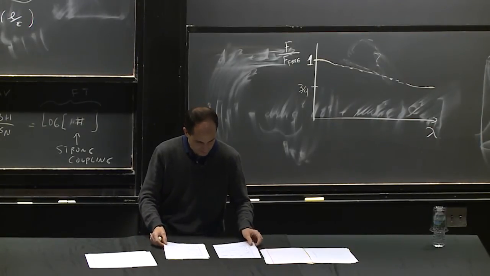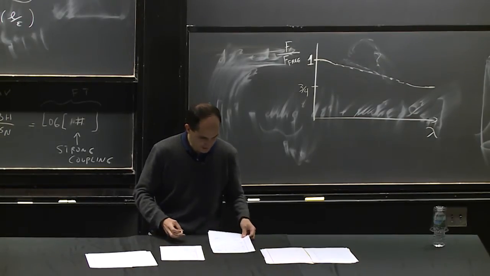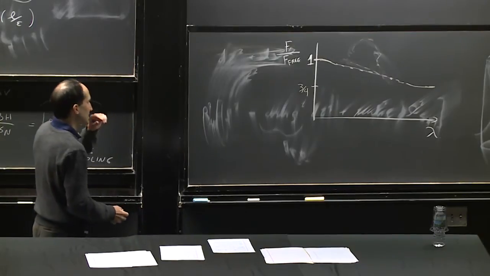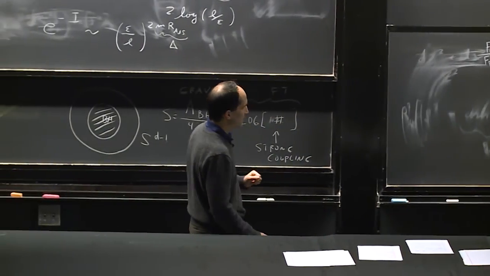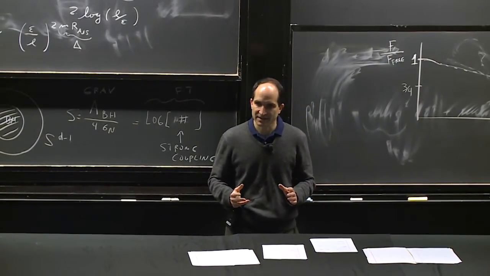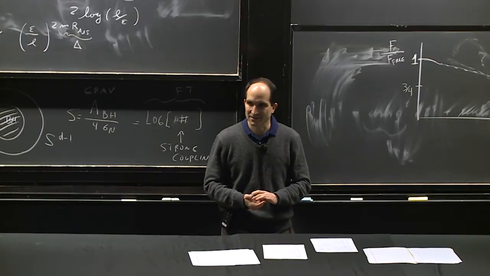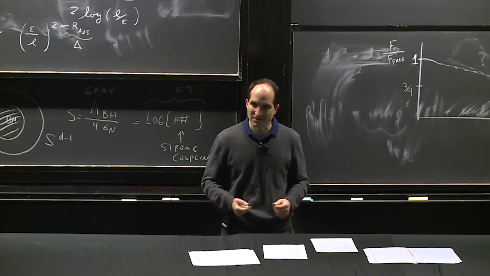Okay, so now this computation is also an example of how you could use this relationship. Suppose that you didn't particularly care about gravity, but you're interested in strongly coupled field theories. So you might be a condensed matter physicist who is interested in strongly coupled field theories.